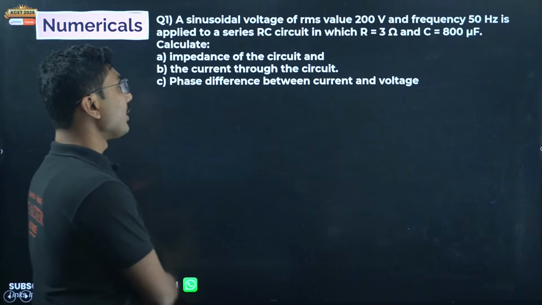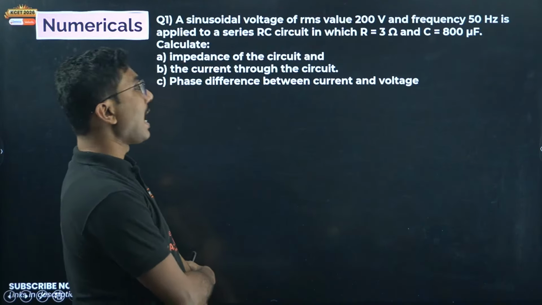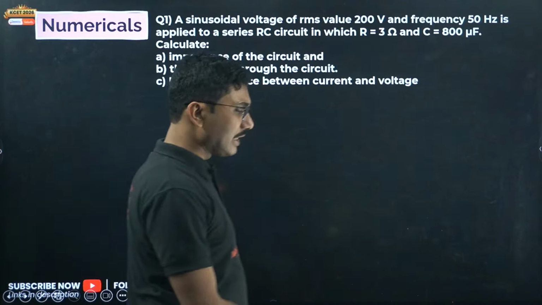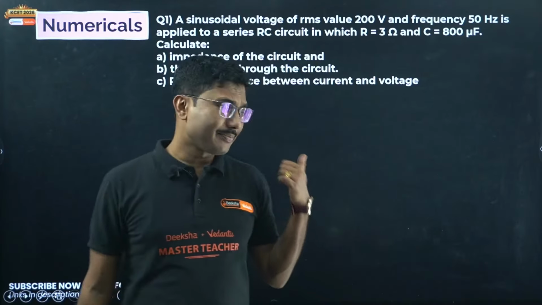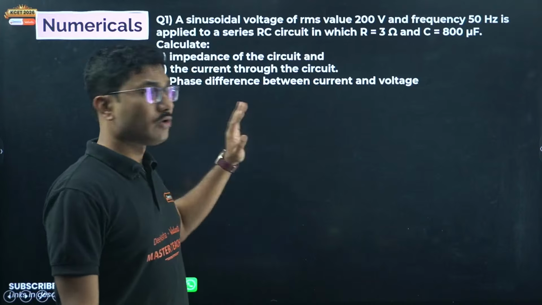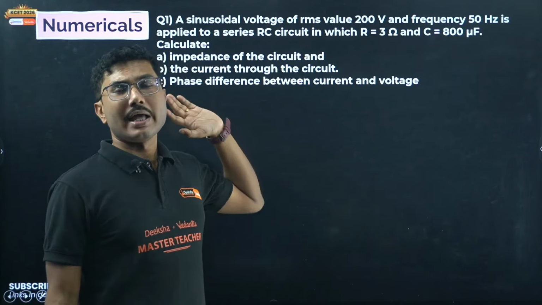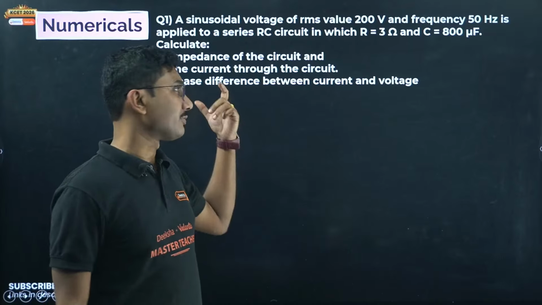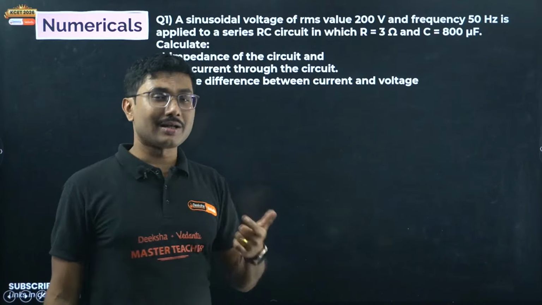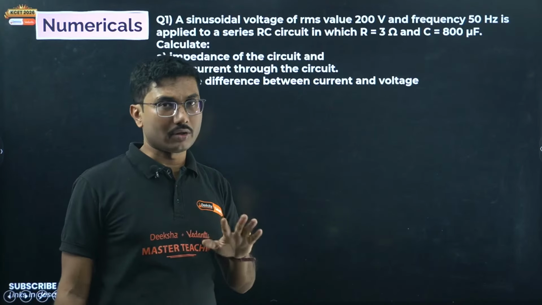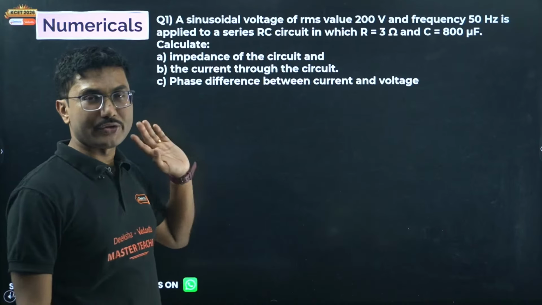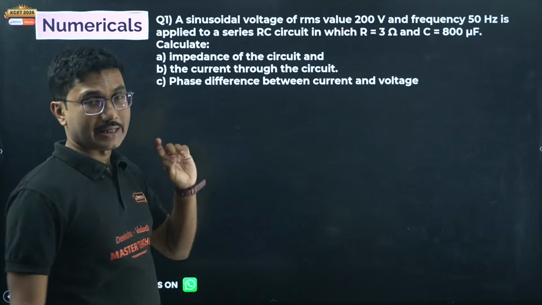A sinusoidal voltage of RMS value 200 volt and frequency 50 Hz is applied. Now remember this, in this chapter I have chosen some questions which are slightly easier for mathematical calculation. You have to remember the formulas. Each and every year there will be a question based on the same formula, same concept, but the final answers will require a calculator to solve. You will not be able to solve them without using a calculator. The pi value is 3.14, which is important.